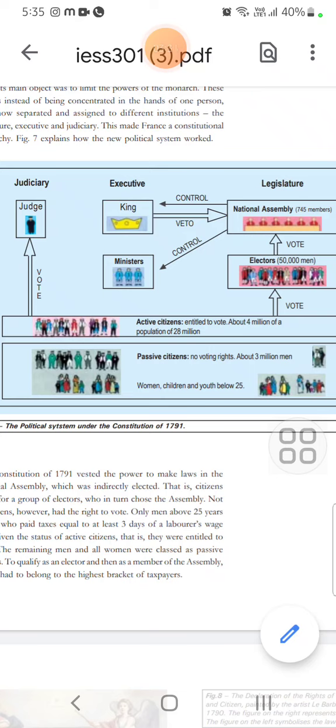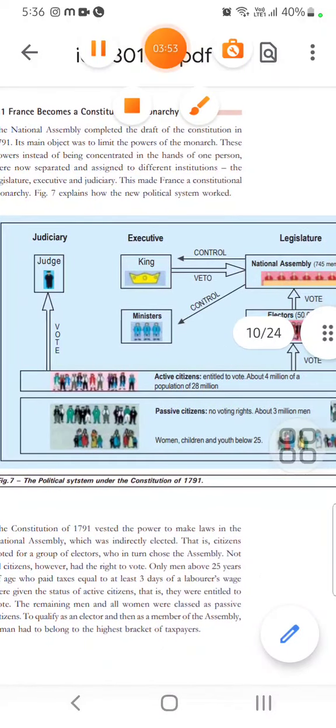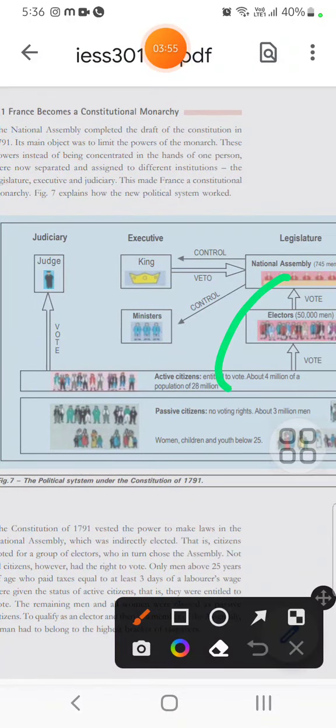So, passive citizens included women, and also people below 25 years. Active citizens included people who were above 25, had paid taxes equal to 3 days of a laborer's wage, and the highest taxpayers. They elected some people called electors in the country, around 50,000, and they were mainly men.